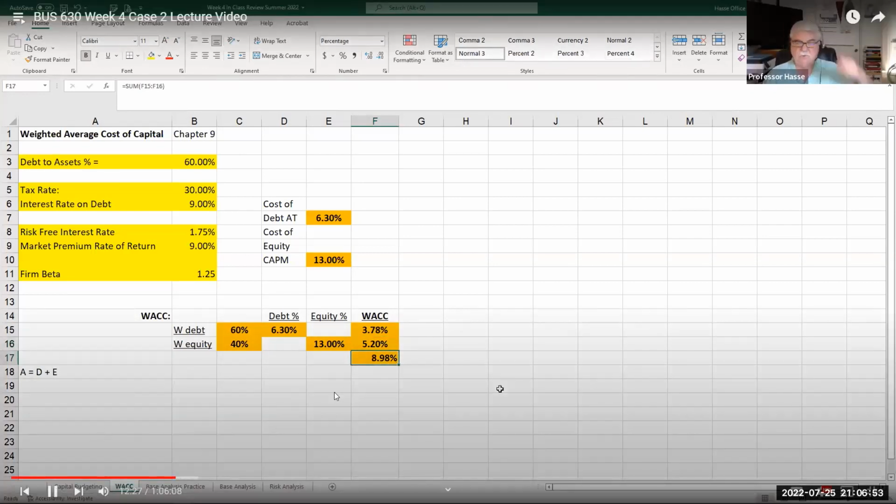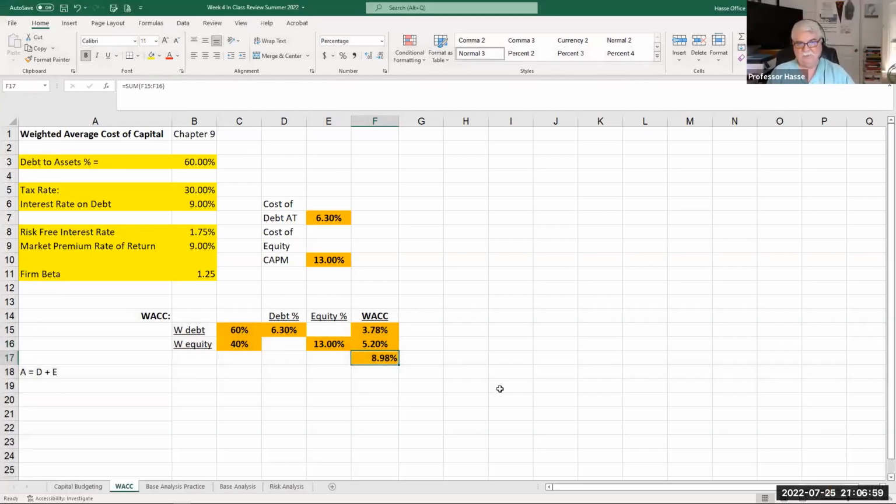That's our total cost of capital based on the current market conditions and the current makeup of their balance sheet, capital structure. That's the risk in the market of this company, and that's what it costs them, 8.98%. That's our discount rate to be used in our return analysis, the cost of capital.